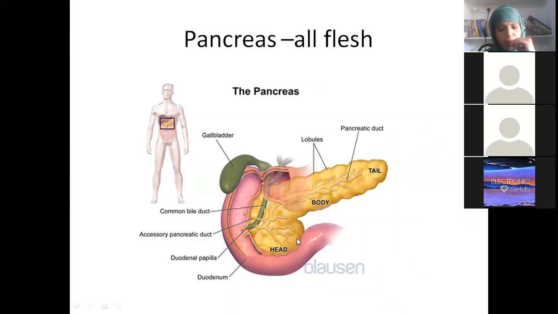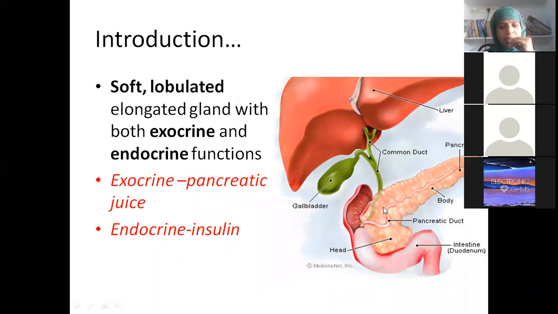What is the name of this projection? We have named it in our previous classes. Uncinate process. Okay, spelling will come in the following slides. So it is a soft lobulated elongated gland which has both exocrine and endocrine function. Exocrine part is concerned with the release of pancreatic juice and endocrine part is concerned with the release of many hormones, not only insulin. We also have glucagon, somatostatin.